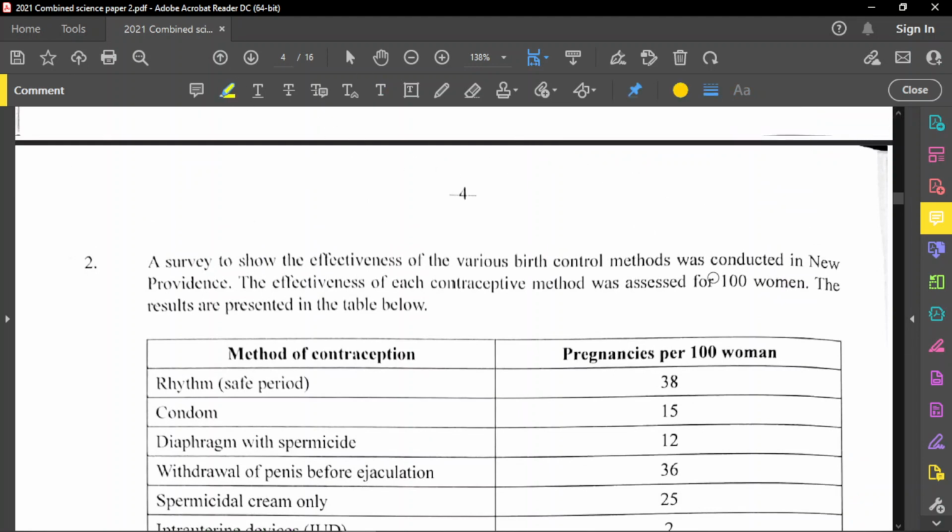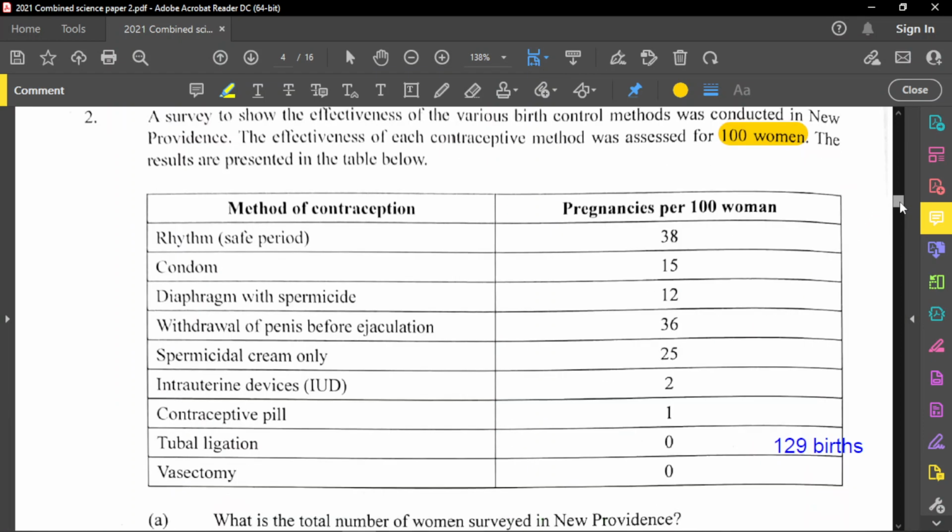Right here, this is the information. They assessed 100 women. Even though the number of births is greater than the number of women, it doesn't mean that one woman experienced one birth. Some of the women can have more than one birth, in other words, more than one child. So just because this is 129, it doesn't mean that it is the total number of women. No, it's not a trick question at all. 100 women were assessed, which means 100 women were surveyed. In fact, it is said right here again, per 100 women.